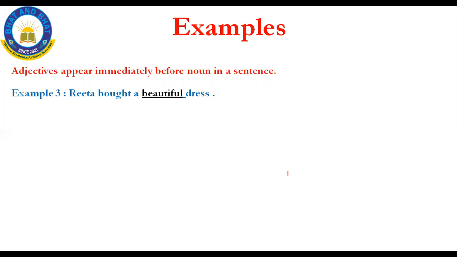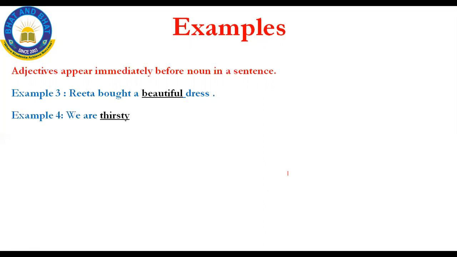And what is the usage there? Adjective appears immediately before a noun. See, a dress is a noun, isn't it? Before the noun only, the adjective appears. The first and second usage: there is no change in the adjective whether it is singular or plural. And the third one is, adjective appears immediately before a noun in the sentence.